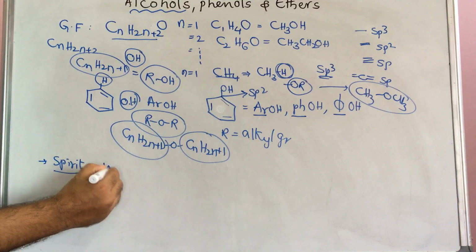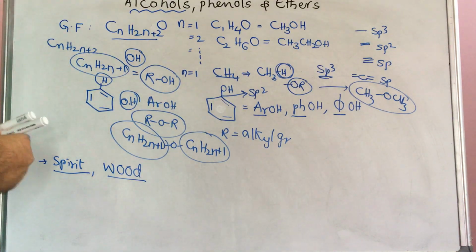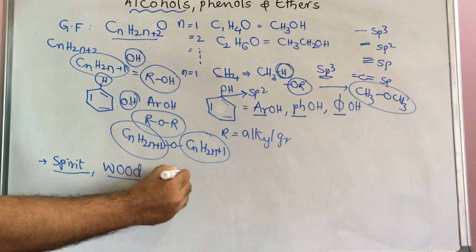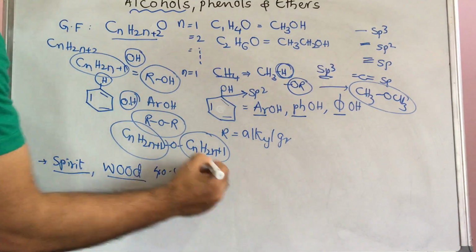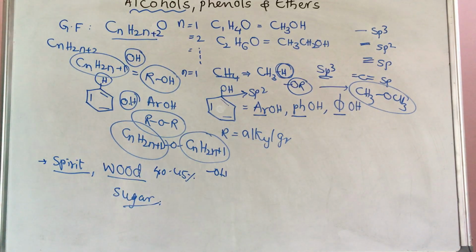And next, wood. Why is wood mentioned in the alcohol chapter? Because of cellulose. Nearly 40 to 50% cellulose is present in wood, and cellulose has hydroxy groups. Next, sugar also has hydroxy groups, because sugar is a combination of glucose and fructose. Glucose and fructose are polyhydroxy aldehyde and ketone, and they also have alcohol groups. Next, paper, which is generally prepared from wood. We also use alcohol as a solvent in the laboratory. So many uses will be there.